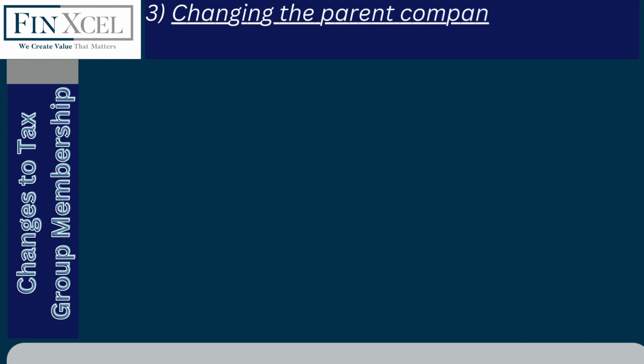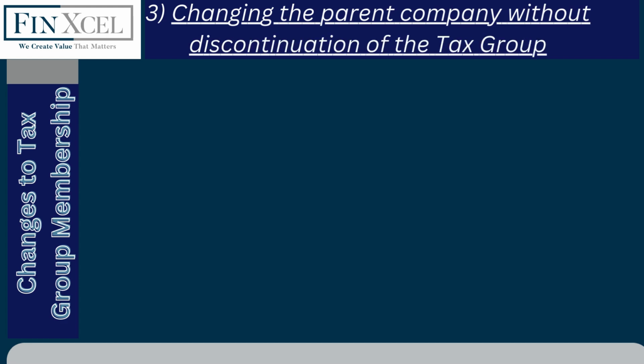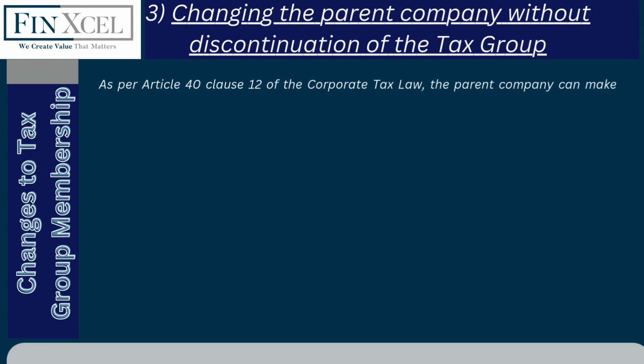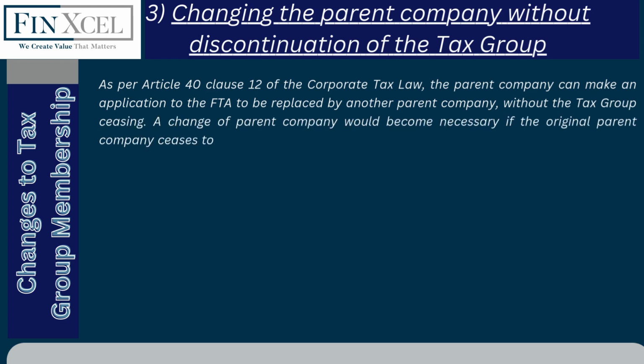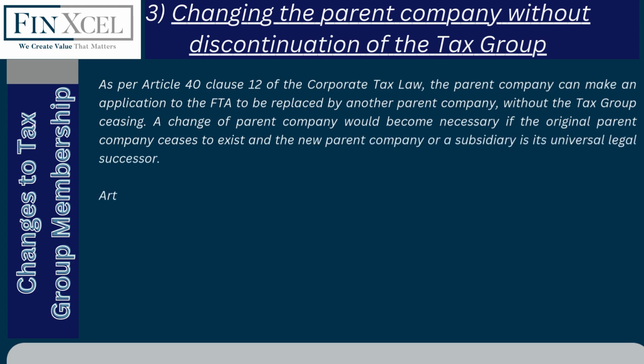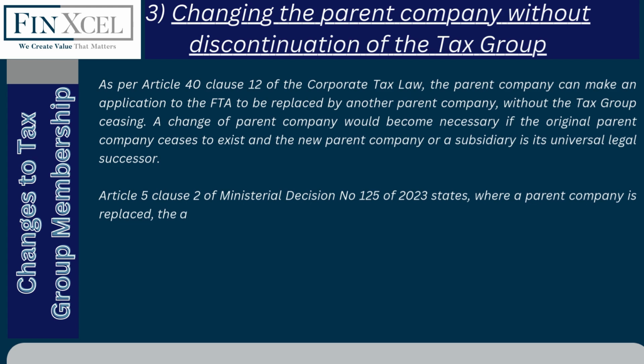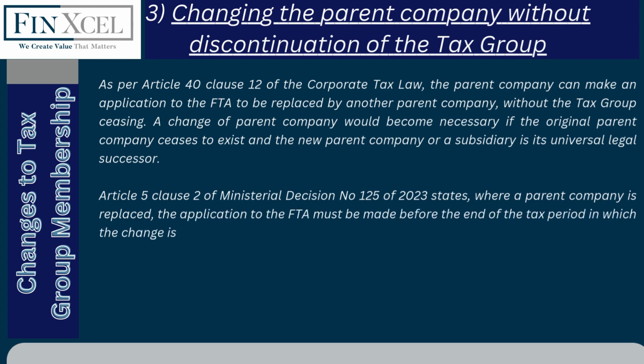Changing the parent company without discontinuation of the tax group. As per Article 40 Clause 12 of the Corporate Tax Law, the parent company can make an application to the FTA to be replaced by another parent company without the tax group ceasing. A change of parent company would become necessary if the original parent company ceases to exist and the new parent company or a subsidiary is its universal legal successor. Article 5 Clause 2 of Ministerial Decision No. 125 of 2023 states that where a parent company is replaced, the application to the FTA must be made before the end of the tax period in which the change is to take effect.